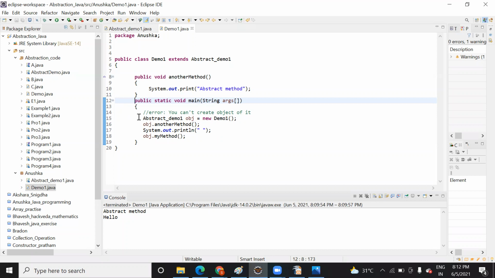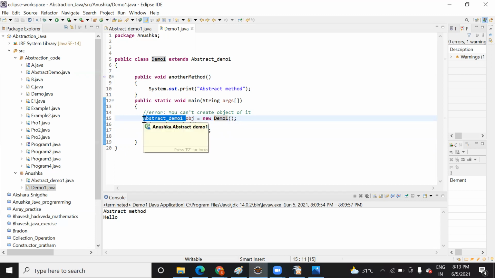That is with respect to a normal class. But when you work with an abstract class, you need to pass on the right hand side the class name which is providing the body to your abstract method. Who is providing a body to your abstract method? Which class is providing a body? Demo one. So you will pass here demo one, and here abstract demo.